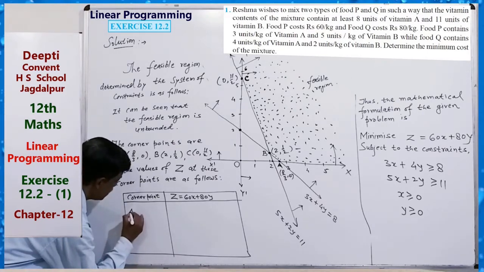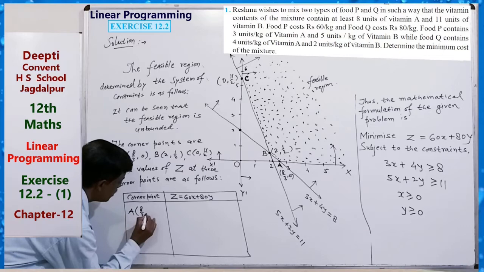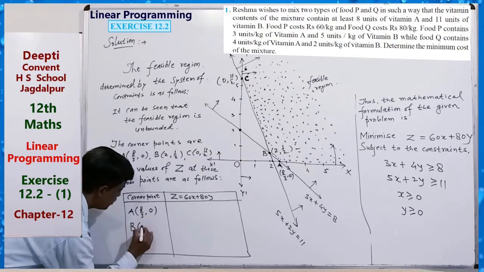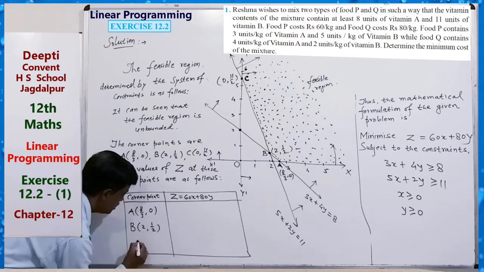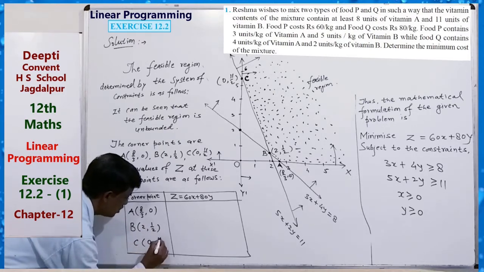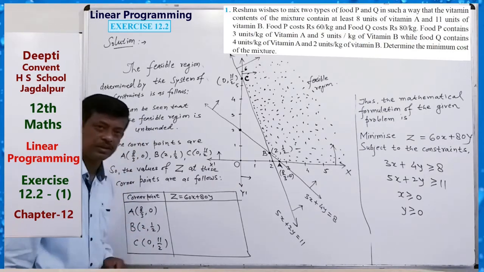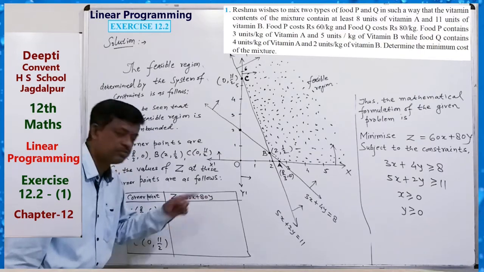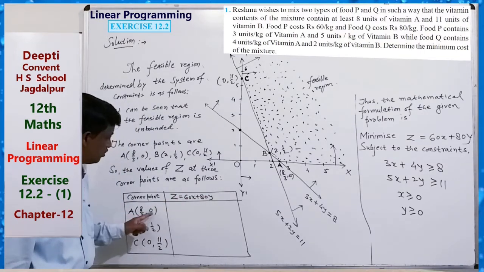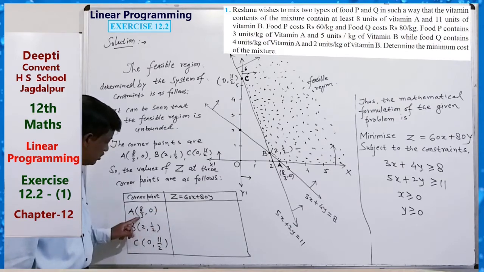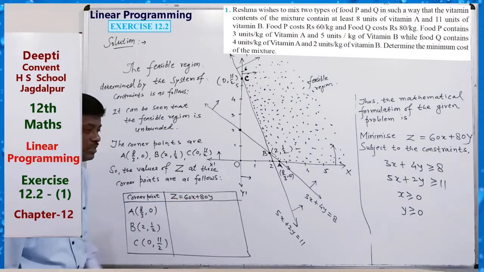So the corner points are A, 8 by 3, 0, and B, 2, 1 by 2, C, 0, 11 by 2. That is xy. Just put the values of xy. 60 into 8 by 3 plus 80 into 0. So 60 into 8 by 3 means 160. We can get the value 160.